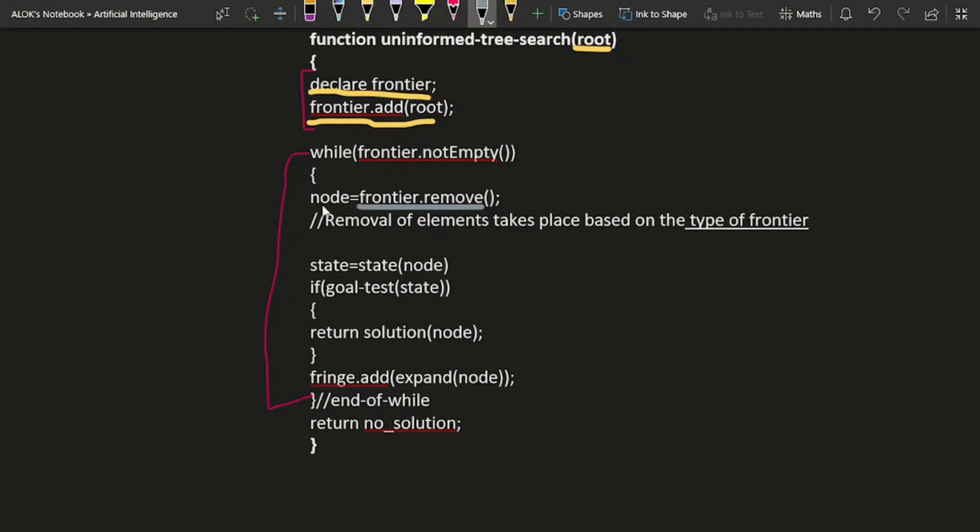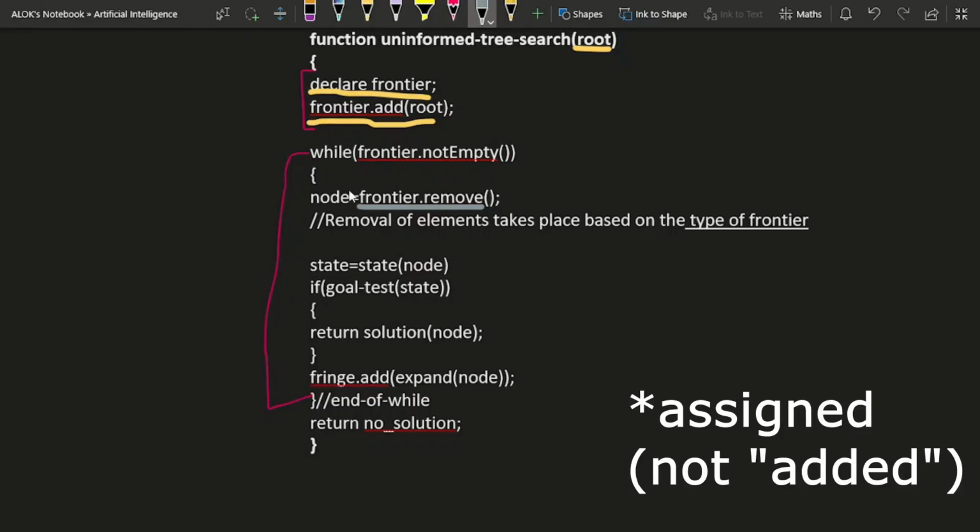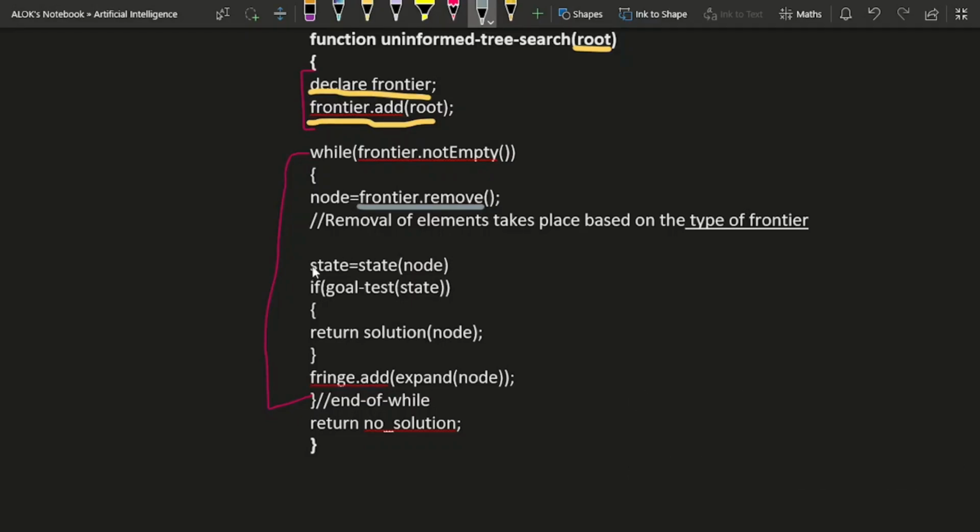So the removed element is going to be added to this node. Now we want to extract what state this node represents. After obtaining the state, the first thing that we'll be doing is performing the goal test. As you can see, I am using the goal test function inside this if statement. If this state satisfies this condition, then we have found our goal. Then we'll be returning the solution corresponding to this node.